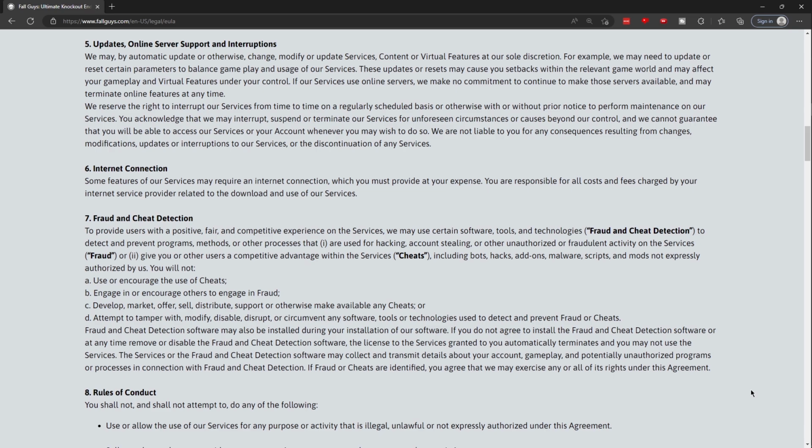We reserve the right to interrupt our services from time to time, on a regularly scheduled basis or otherwise, with or without prior notice, to perform maintenance on our services. You acknowledge that we may interrupt, suspend, or terminate our services for unforeseen circumstances or causes beyond our control, and we cannot guarantee that you will be able to access services or your account whenever you may wish to do so. We are not liable to you for any consequences resulting from changes, modifications, updates, or interruptions to our services or the discontinuation of any services.